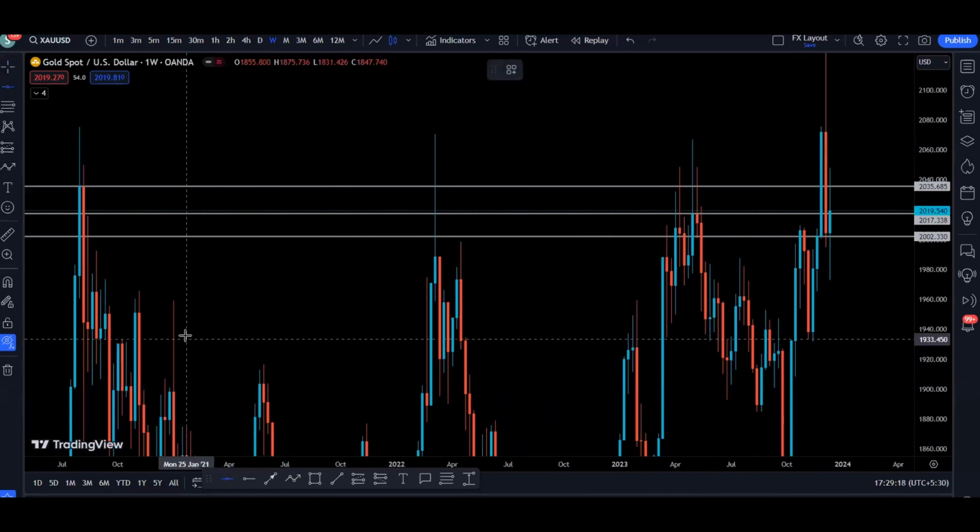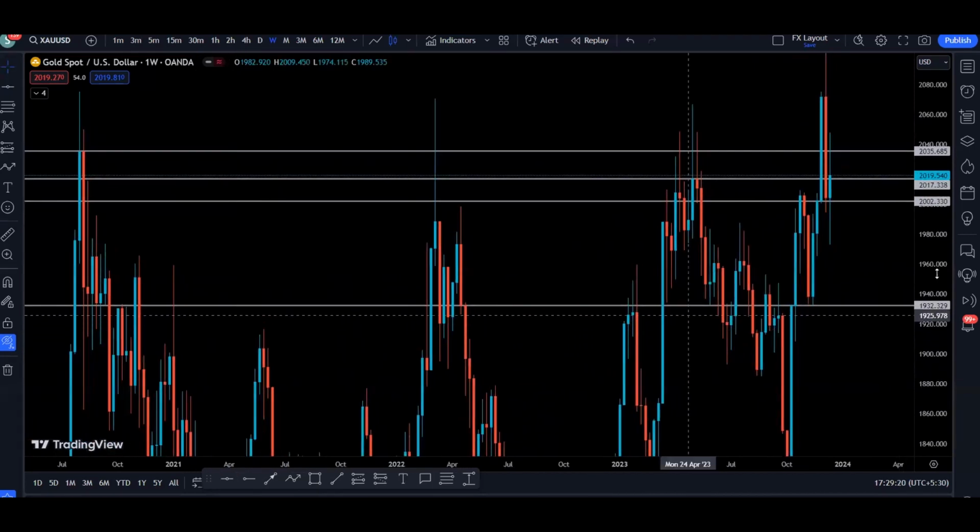So I think this one is going to be a good level, because every time we broke below this area, we came here, right? We found support in this area. Here price came to reject this area, rejection, and same here as well, we found support in this area. Basically, we came down, found support here, came down, found support, came down, found support, and here also in this area we found the support.